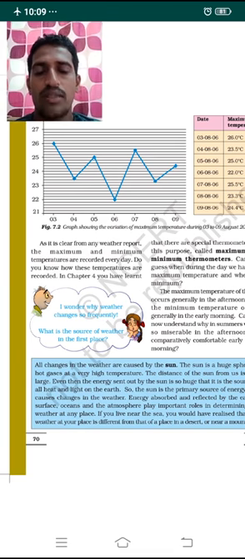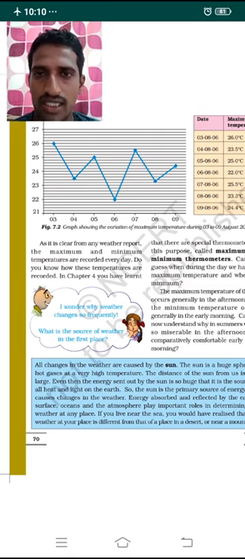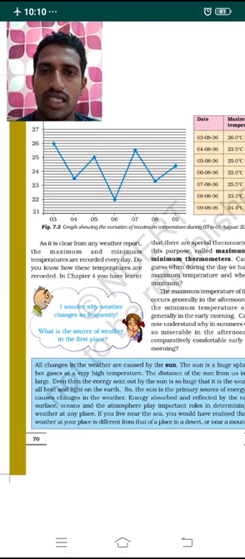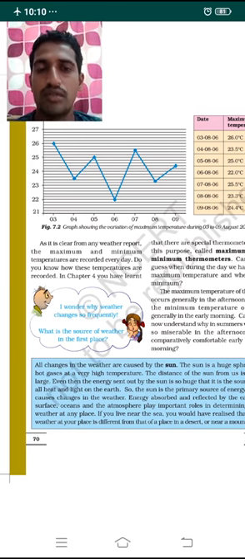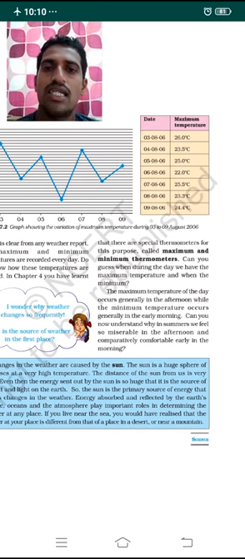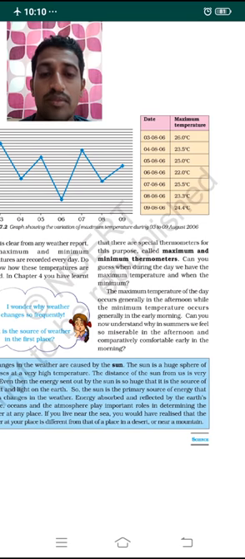From this weather report, it is clear that maximum and minimum temperatures are recorded every day, not for a week or a month. Do you know how these temperatures are recorded? The Meteorological Department of India collects data about weather conditions, that is temperature, humidity, etc. In chapter 4, Heat, we studied two types of thermometers: the clinical thermometer, and the maximum and minimum thermometer.